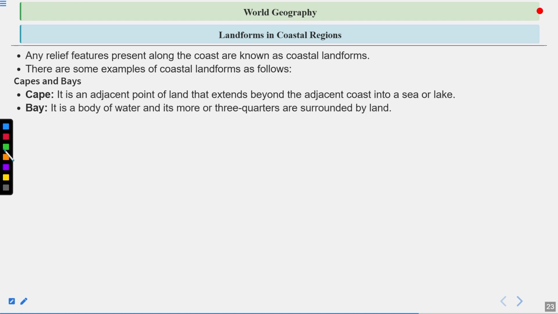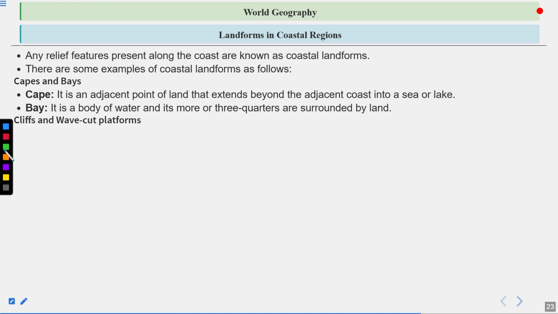A bay is a body of water, and more than three quarters of it is surrounded by land, like the Bay of Bengal, you can see. Bays are formed when, because of the water, a large fissure or area of land is indented into the water.